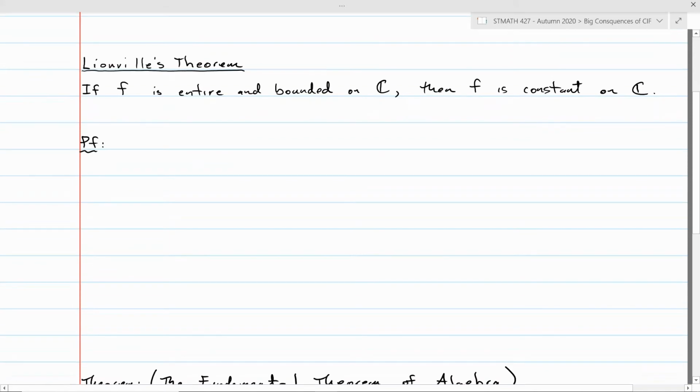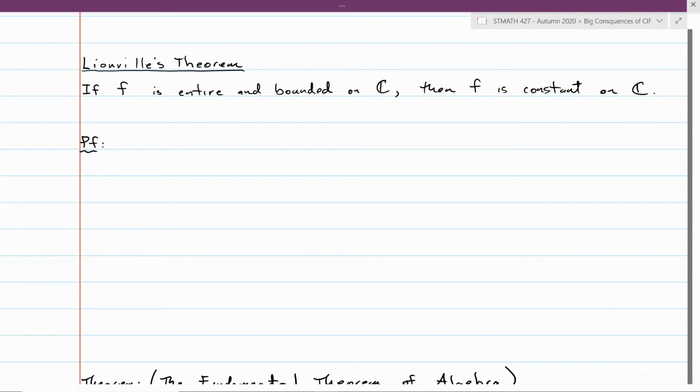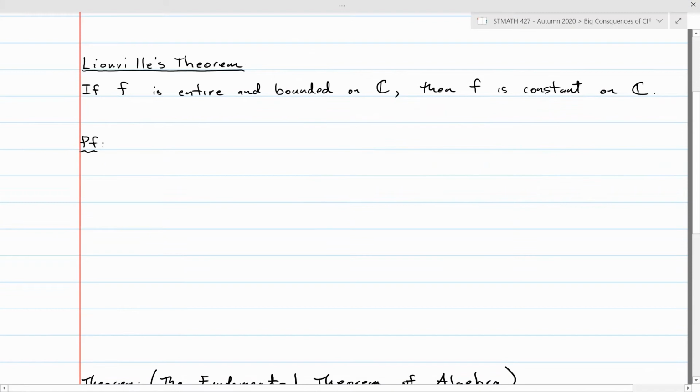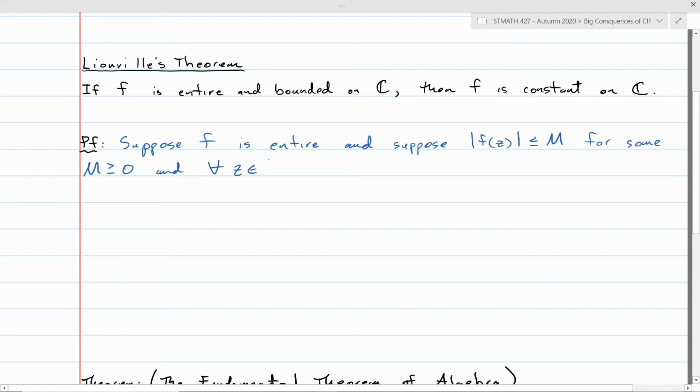Let's look at a proof of that real quick. It's surprisingly straightforward. It falls right out of some things that we've already proven. So let's start our proof just by assuming that f is entire. And when we say f is bounded, we just mean that the modulus of f of z is less than or equal to some non-negative constant M. Since it's a bound for the entire complex plane, this is true for every complex number z.